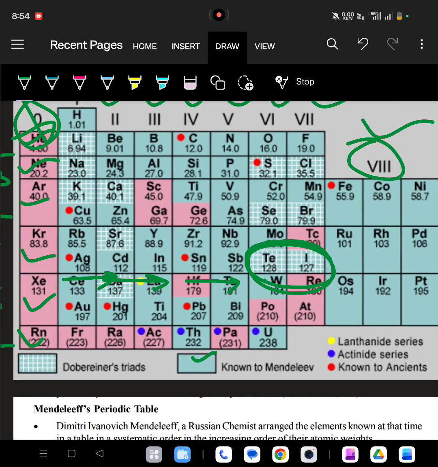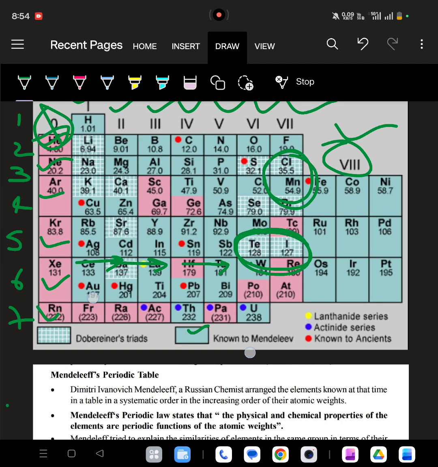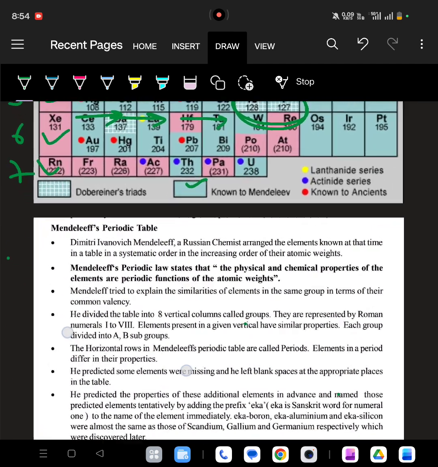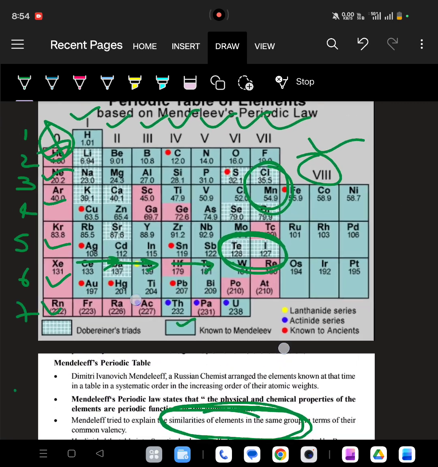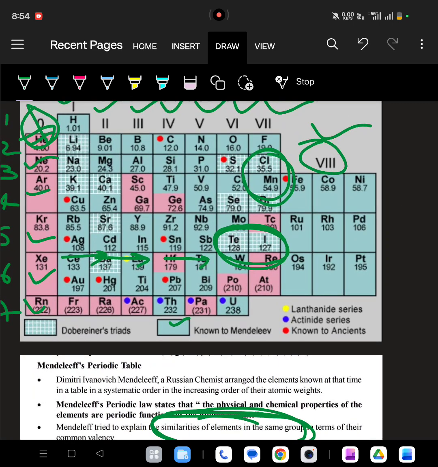Okay, see here, where is chlorine? See, chlorine and manganese, he placed them in the same group. He said he placed elements with similarities in the same group, but chlorine and manganese do not have the same chemical properties. This is a non-metal, this is a metal, but even though he placed them in the same group. This is one demerit.